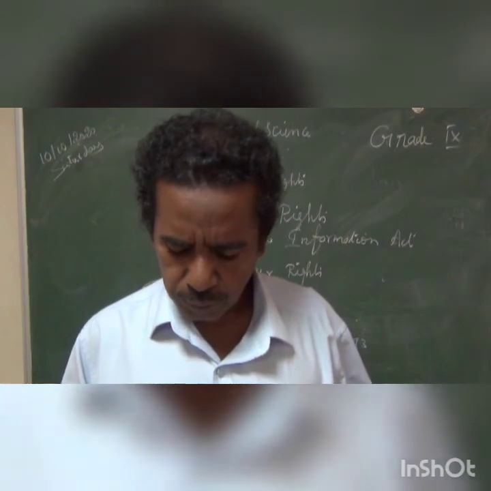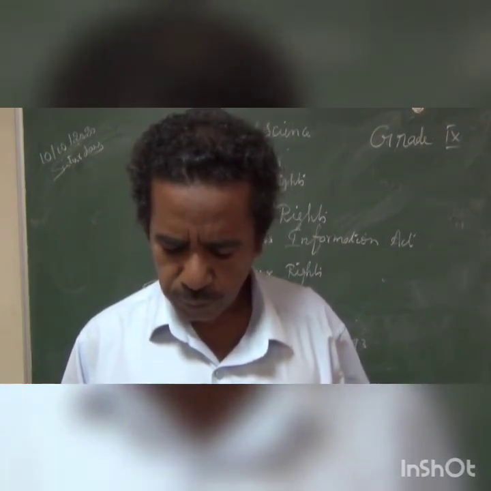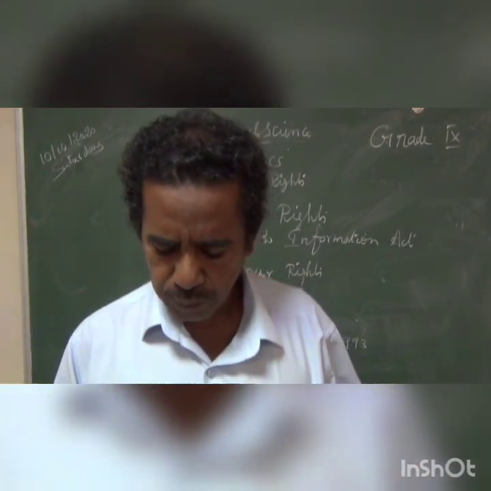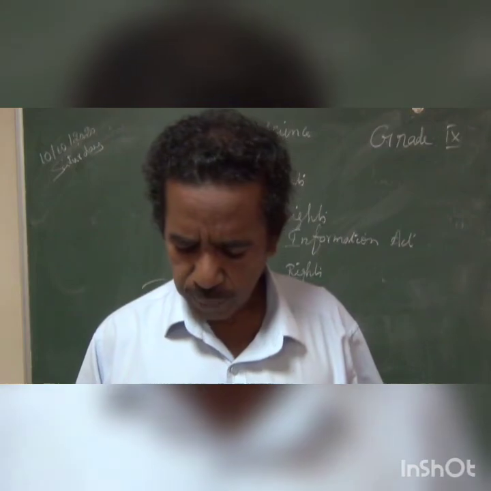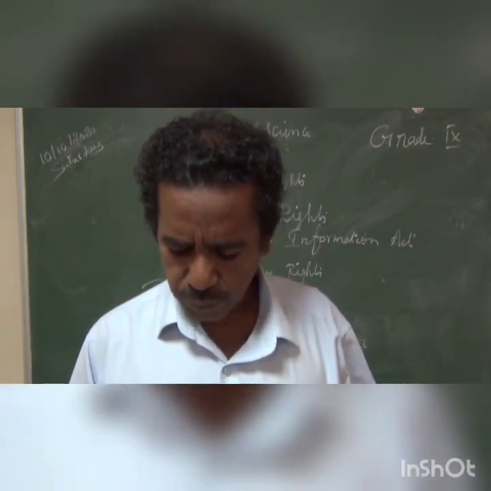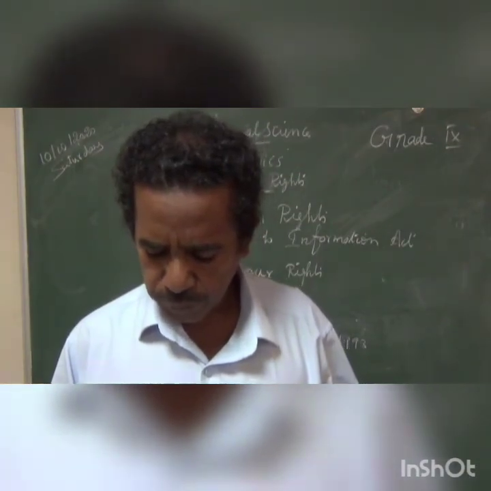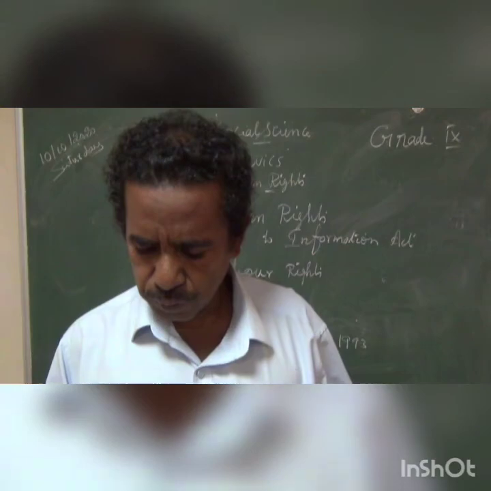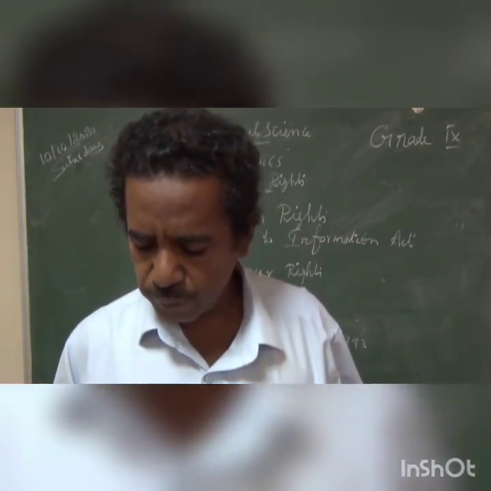Then third one, a 10-year-old boy is working in a shop, which right you can use to recover him, that is right against child labor exploitation. What is the time limit to get the information from Right to Information Act 2005? That is 30 days. Which of the following statements are true? That is D option, second, third and fourth are true.